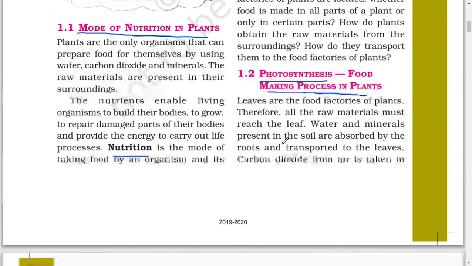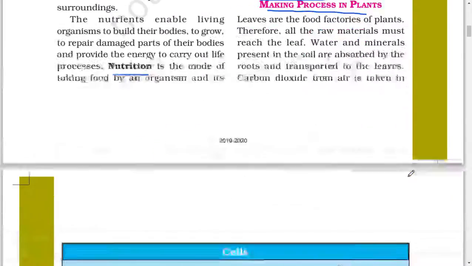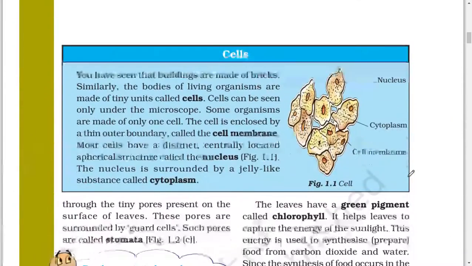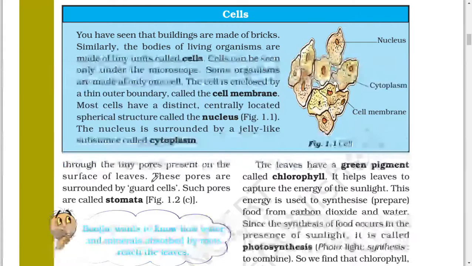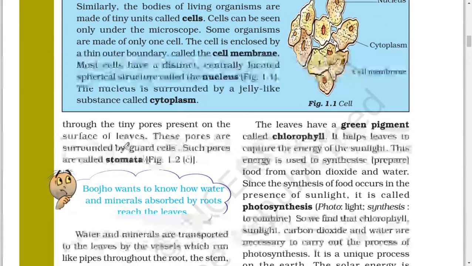Leaves are the food factories of plants. Therefore, all the raw materials must reach the leaf. Water and minerals present in the soil are absorbed by the roots and transported to the leaves. Carbon dioxide from air is taken in through the tiny pores present on the surface of leaves. These pores are surrounded by guard cells. Such pores are called stomata.